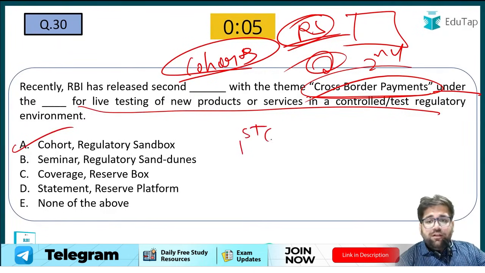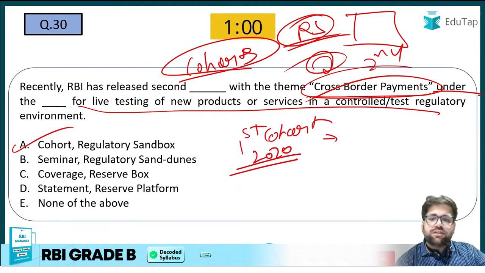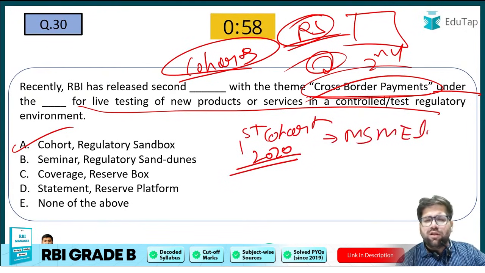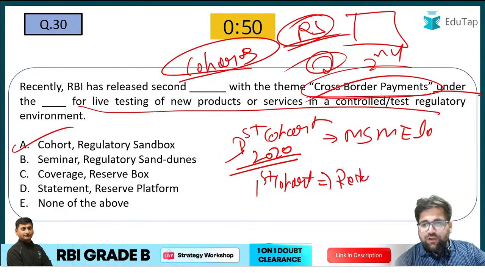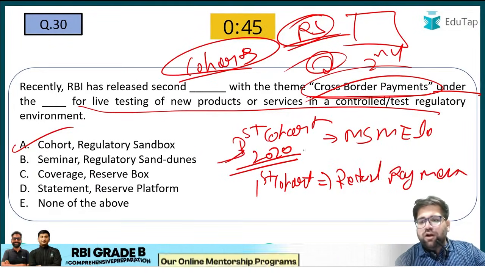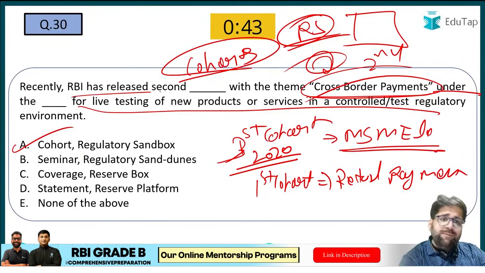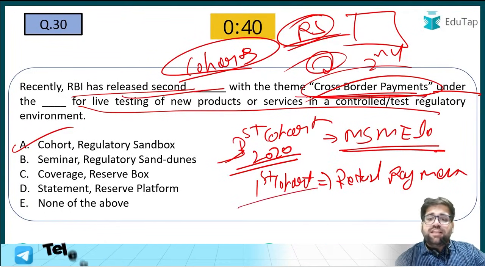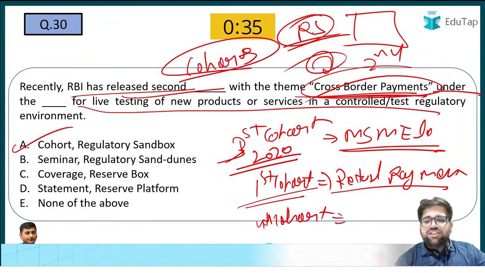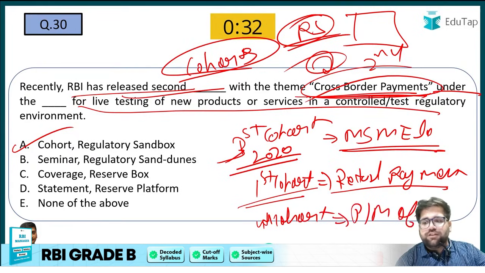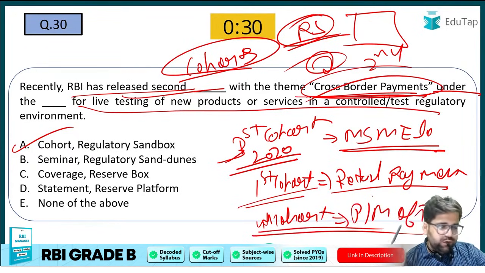And if you are thorough with the knowledge, in 2020 RBI started releasing cohorts. The first theme was MSME lending, if I'm not wrong. Oh no, this was the theme of the third cohort. The first cohort was retail payments, so I apologize. The theme of the third cohort was MSME lending, the theme of the second cohort was cross-border payments, the theme of the first cohort was retail payments, and the fourth cohort was also in the news, which is prevention and mitigation of financial frauds. So this is directly related to current affairs.